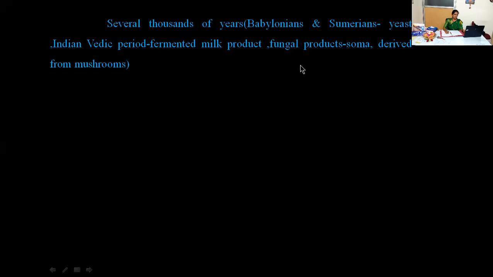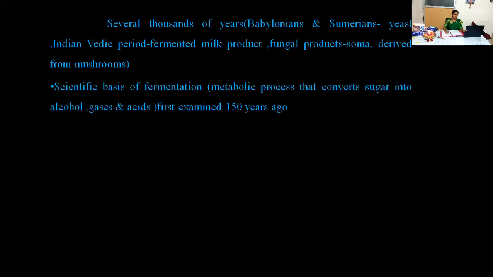Why I'm recalling this is because you should not think that obtaining microbial products is not an advanced technology. In the earlier Vedic period itself, the significance of these microbial products was in use, but the real scientific methodology was understood later.